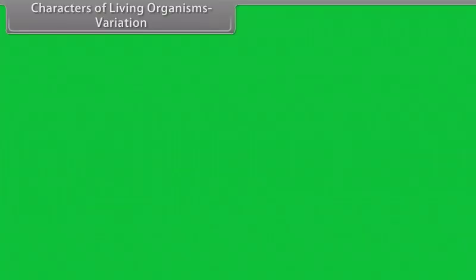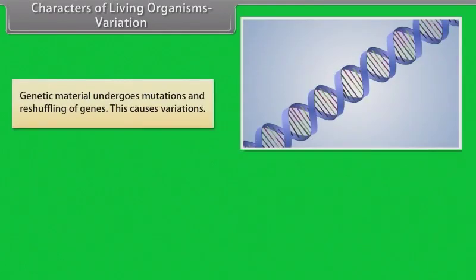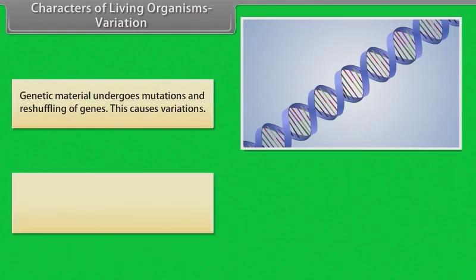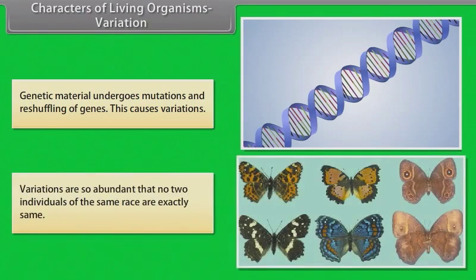Characters of living organisms. Variation. Genetic material undergoes mutations and reshuffling of genes. This causes variations. Variations are so abundant that no two individuals of the same race are exactly same.